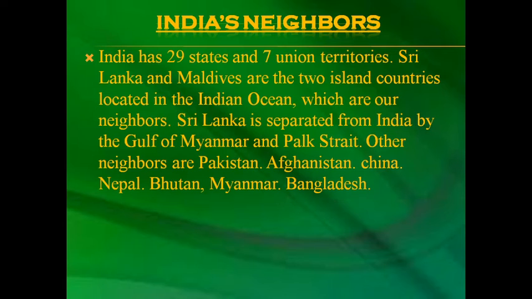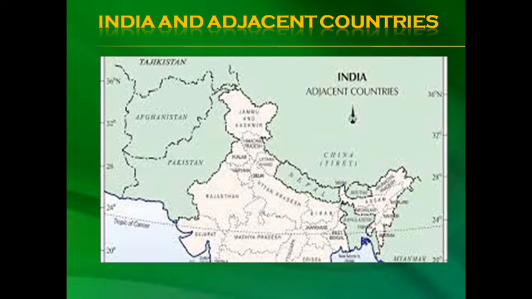India's neighbors. India has 29 states and 7 union territories. Sri Lanka and Maldives are the two island countries located in the Indian Ocean, which are our neighbors. Sri Lanka is separated from India by the Gulf of Mannar and Palk Strait. Other neighbors are Pakistan, Afghanistan, China, Nepal, Bhutan, Myanmar, and Bangladesh. India and adjacent countries. You can see in this map that China, Pakistan, Afghanistan are adjacent countries to India.